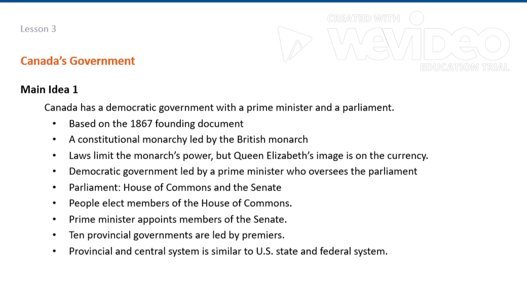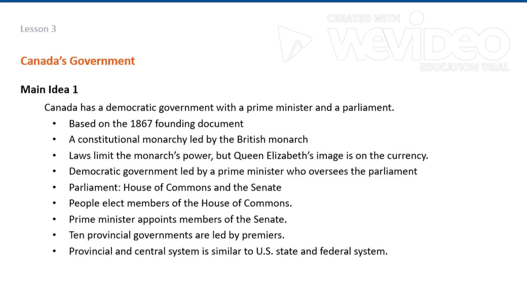Canada's government. Peace, order, and good government is a statement from Canada's Constitution that Canadians greatly value. The country's 1867 founding document provided the framework for Canada's current government. It has been amended and modified a number of times since then, but the Constitution has maintained its basic structure. It still holds the force of the highest law of the land.